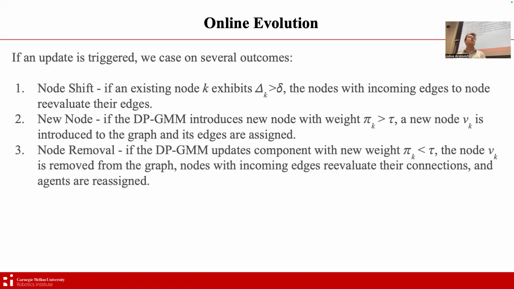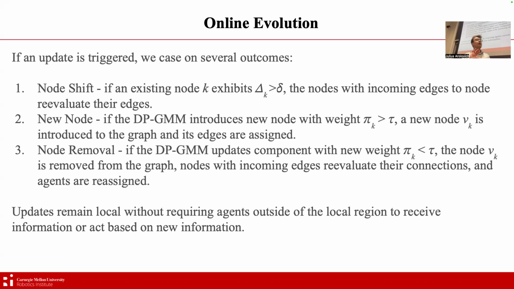This you can expect if you've exhausted a local optima, for example. That will happen if the Gaussian mixture model updates the component weight to be lower than our threshold. The node will be removed from the graph, and the nodes with incoming edges to the former node will now have to reevaluate their connections, and the agents that were previously within that node will have to be reassigned. Now, note here that the updates remain really local.